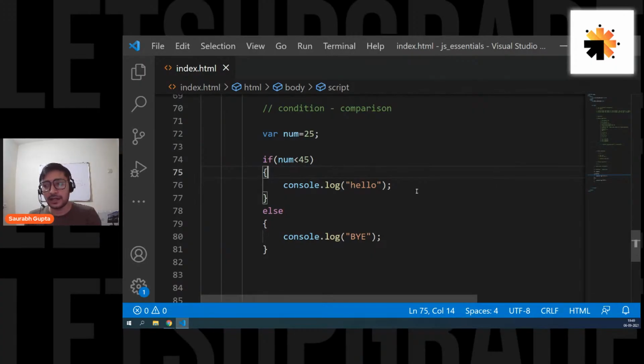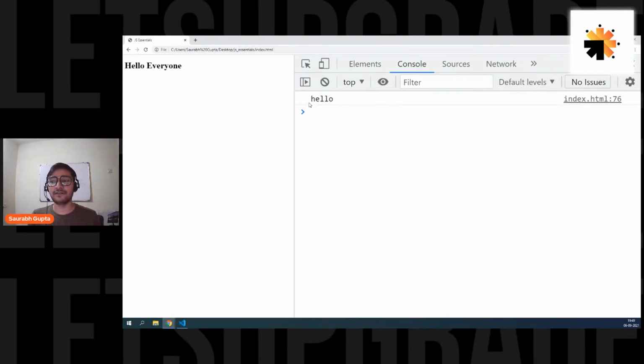Everyone, can you tell me what is going to be the output? Now you know how they work, right? So can you tell me what is going to be the output? Hello or bye? You know, right? This comparison will give true or false. Our num value is 25. So I'm simply checking num, that is 25, is less than 45. That is normally what? 25 is less than 45? Yes, it is exactly true. So we should get a hello. Let's see. Here we go. We simply get a hello.